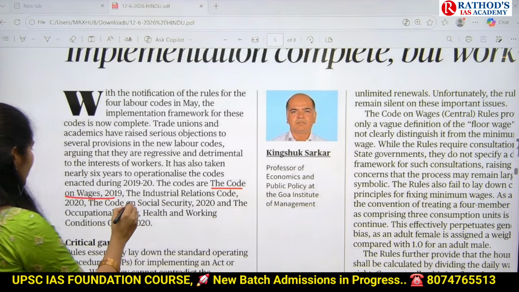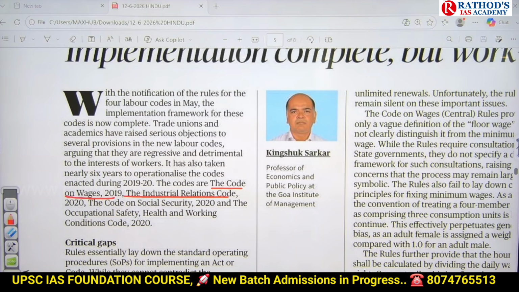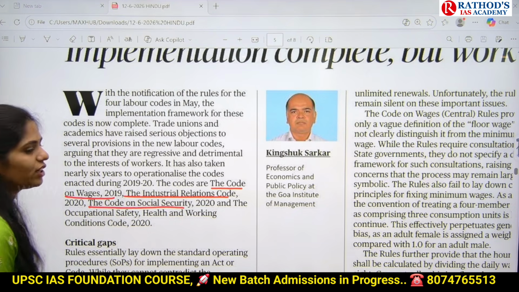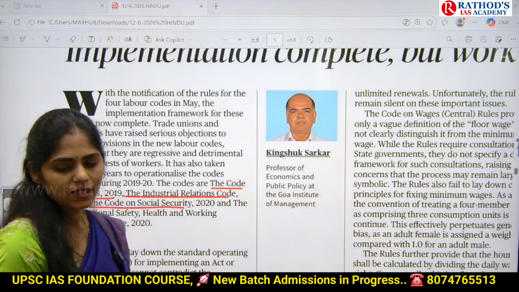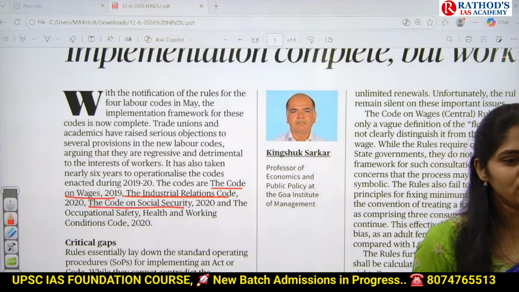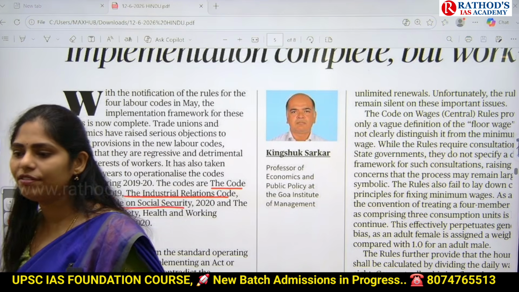And the second one is the industrial relations code. Done. And the third one is the code on social security. You know about social security, right? If a woman is pregnant, she used to get maternity leave.